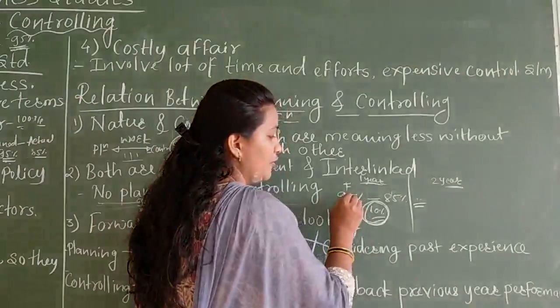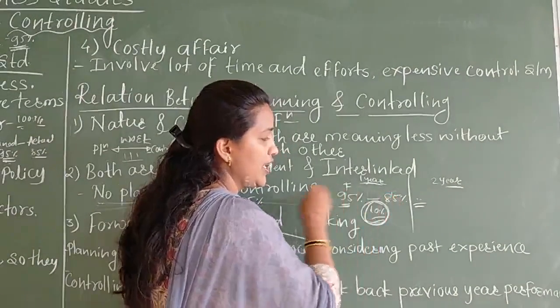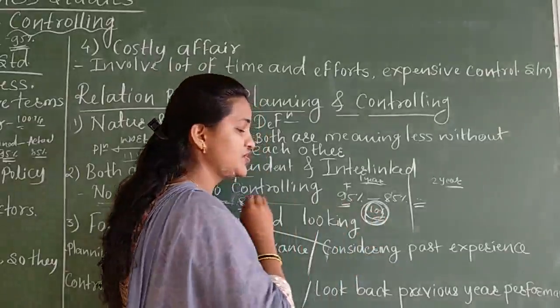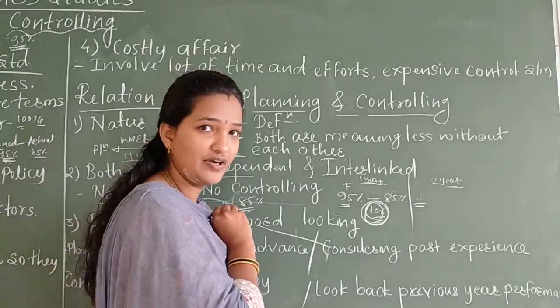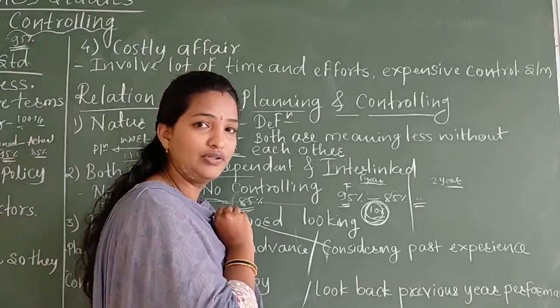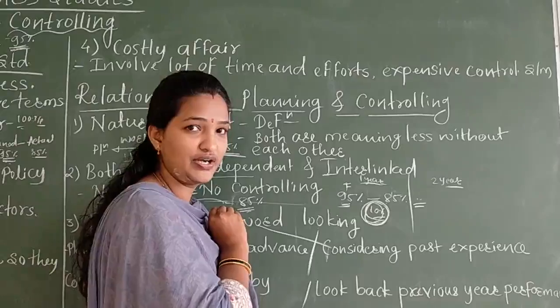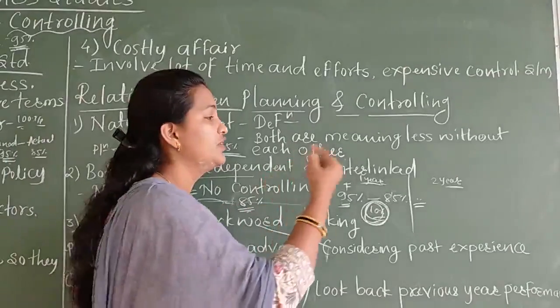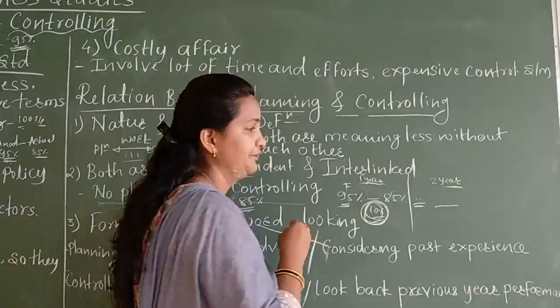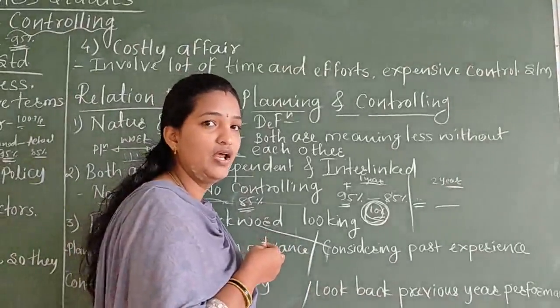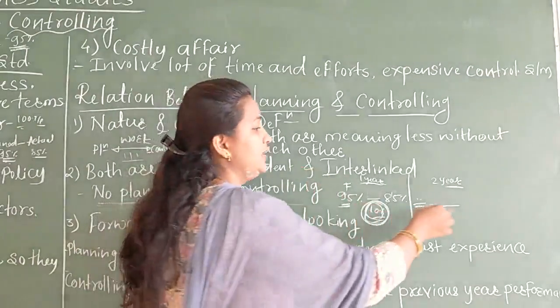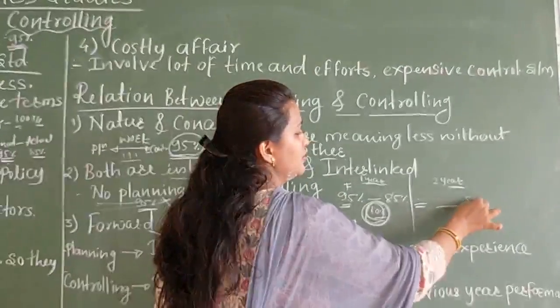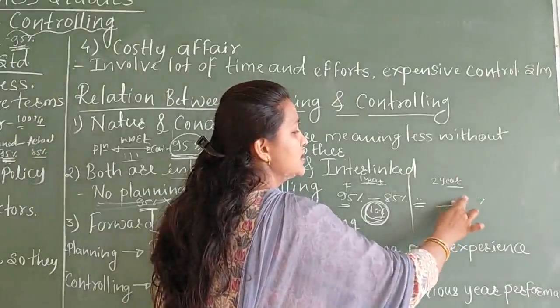For you we decided 95, you got only 85. So why was this deviation generated? Why was this difference generated? You should find out the reason why these things are generated and try to minimize them. When you go for the next year, you should think about how your performance is going to increase.